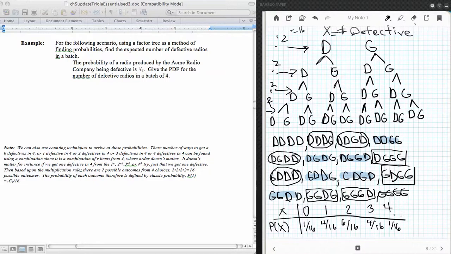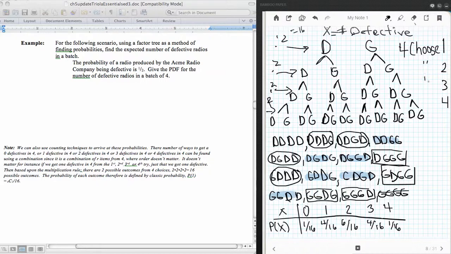Now what you just saw me do here is crazy. That's really hard to be able to find probabilities this way. So what we need to be able to do to find these probabilities more easily is say how many outcomes there are. Counting the total number of outcomes, you know how to do that with the basic counting rule: 2 times 2 times 2 times 2, which is equal to 16. And then the way that we count, among 4 things, choosing 1 that was defective, or 2 that were defective, or 3 that were defective, or 4 that were defective.